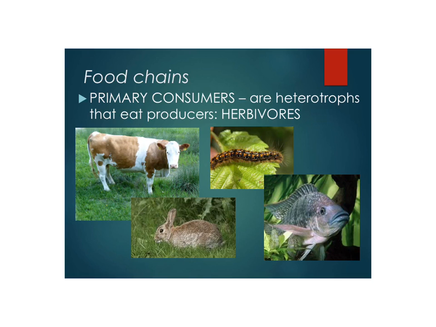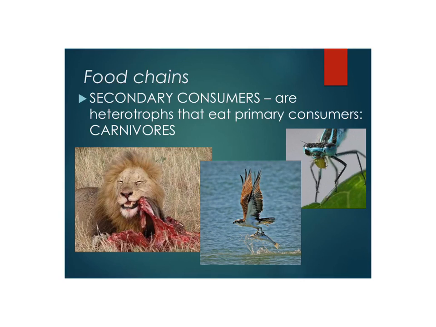Now, the primary consumers or herbivores are eaten by the secondary consumers, which are also heterotrophs. They have to eat, so we're talking usually about animals, and they eat the primary consumers. They eat the herbivores, so we call these guys carnivores. Okay, secondary consumers are carnivores. So here's some examples. We have a dragonfly eating an aphid. I don't know if you can see that. That's a little teeny bug that it's eating. We have the osprey eating the fish, and we've seen those around campus. And then a lion eating some kind of large animal.